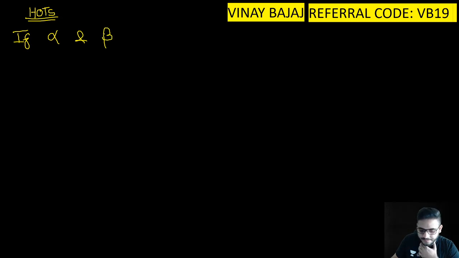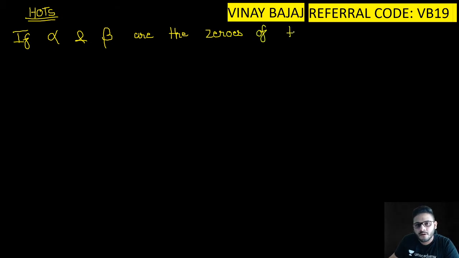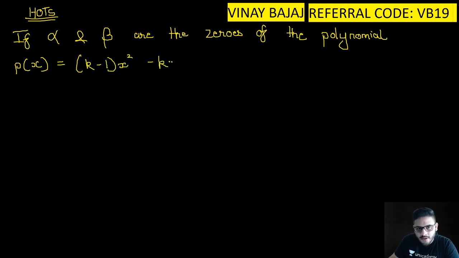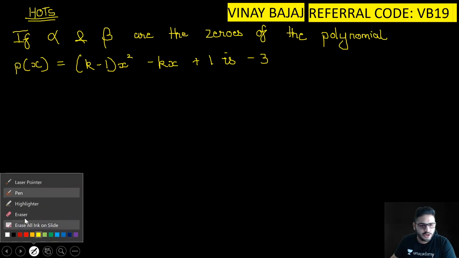If alpha and beta are the zeros of the polynomial p of x is equal to k minus 1 x square minus kx plus 1 is minus 3, if alpha and beta are the zeros of, oh sorry, I just wrote another question.